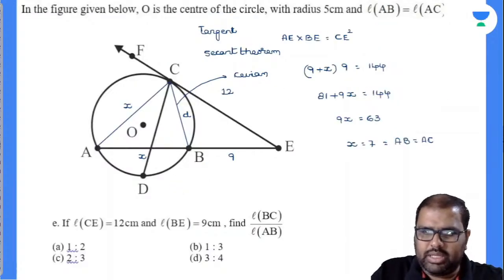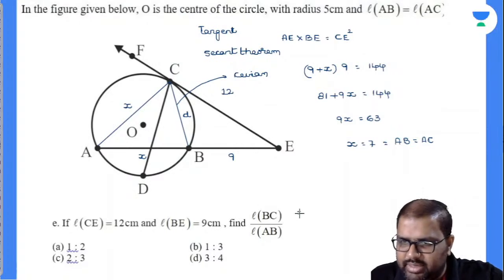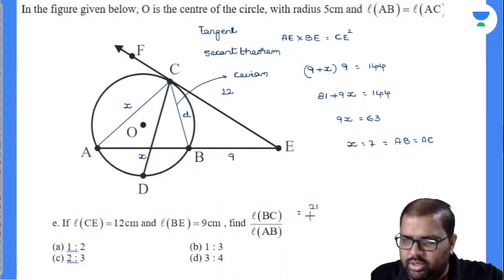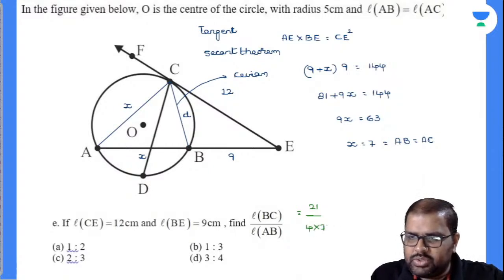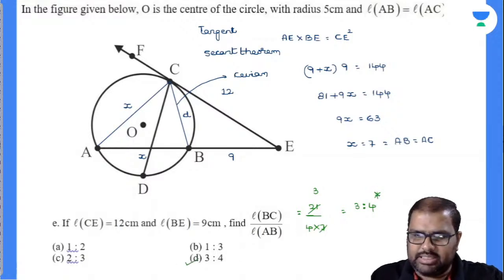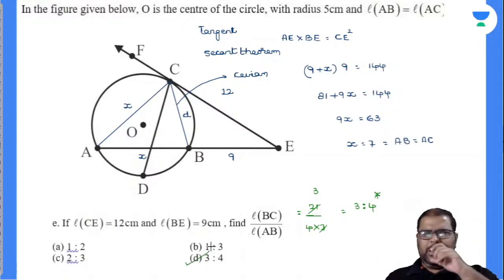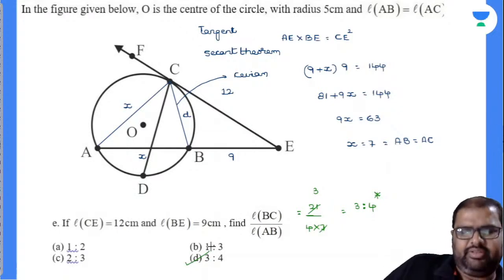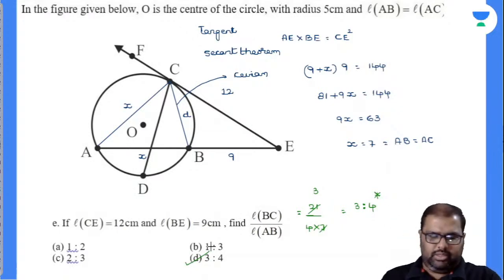Come back, I'll show the answer there. BC value is nothing but equal to 21/4. AB value is nothing but how much? 7. So 7 ones are 7, 7 threes are 21. So my answer will be how much? Is it 3:4? Yes, it is 3:4, and this is my answer. Smooth transition. With areas it is tough, Suraj, right? With areas it might take more time to solve the question.